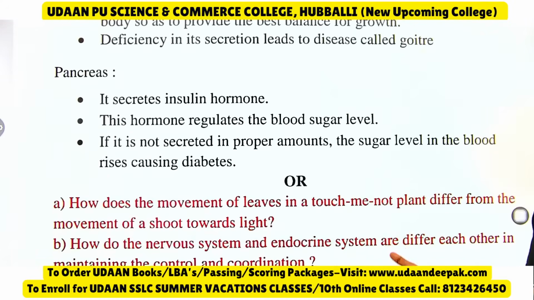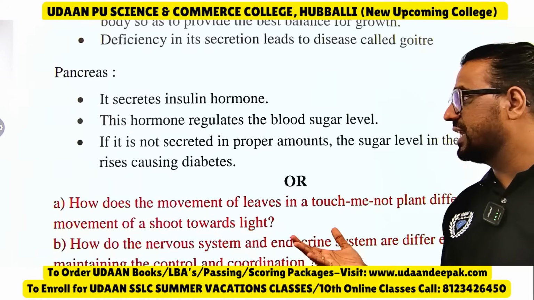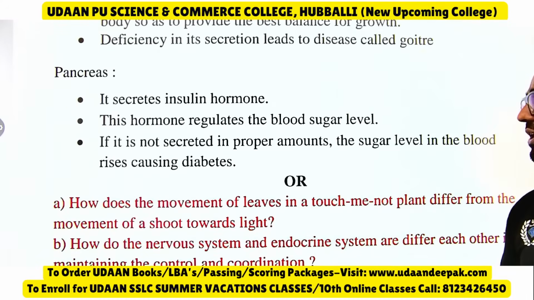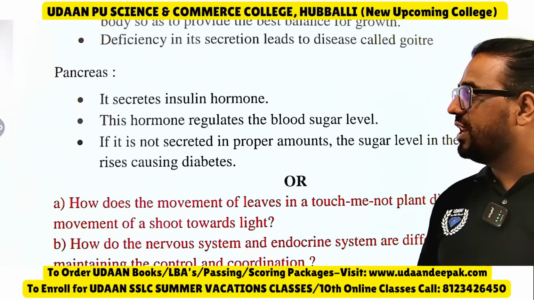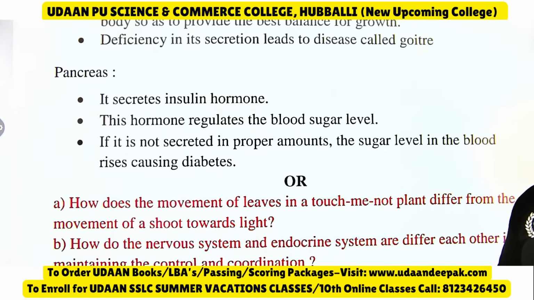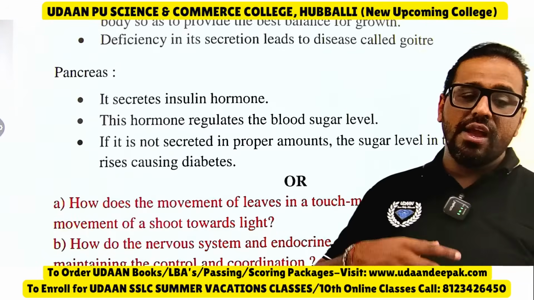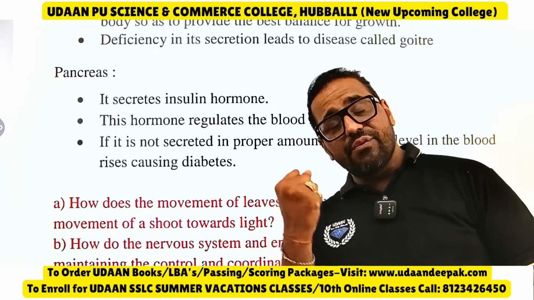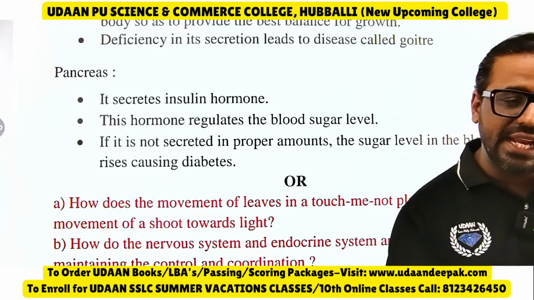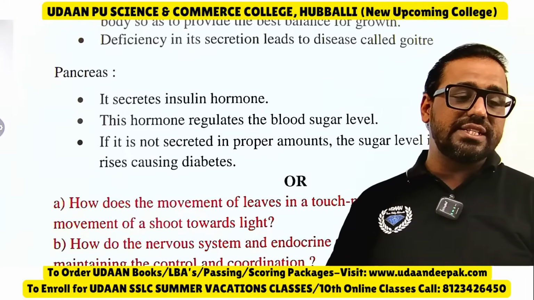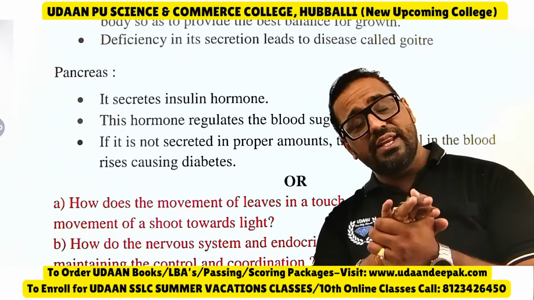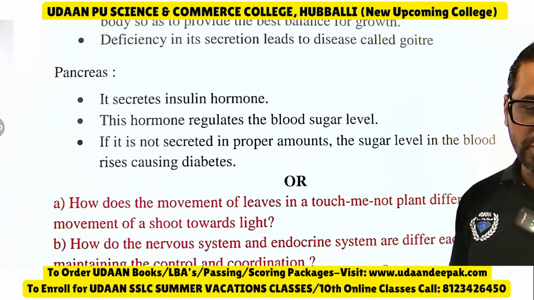Pancreas, now you all get sugar, right, that is related to the pancreas. This hormone regulates the blood sugar level, and if it is not secreted in proper amounts, the sugar level in the blood rises, causing diabetes. Suppose sufficient amount is not secreted, what happens, tell me, diabetes happens. Adrenaline is the emergency hormone, that also you should know.